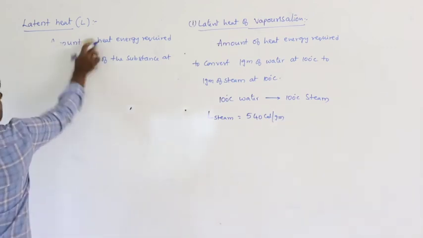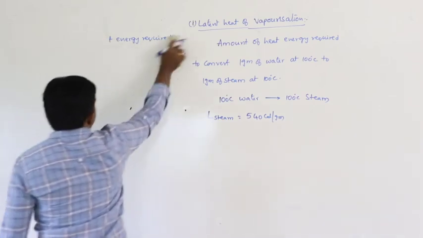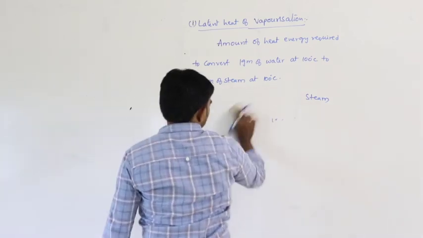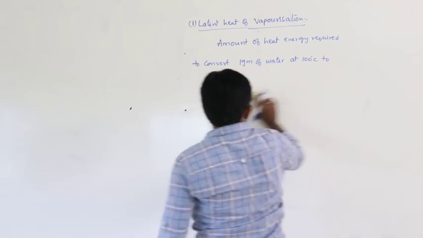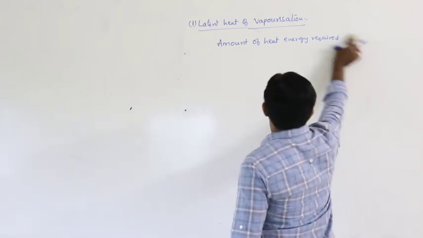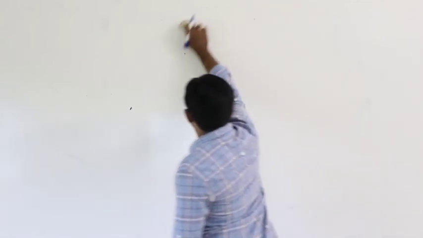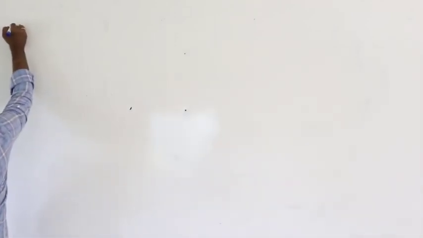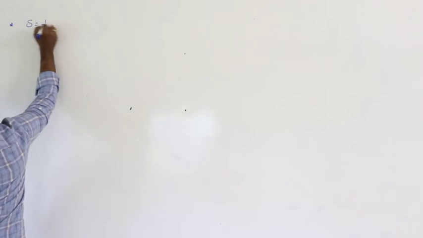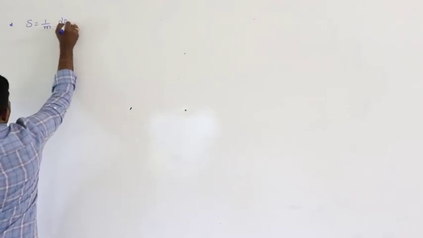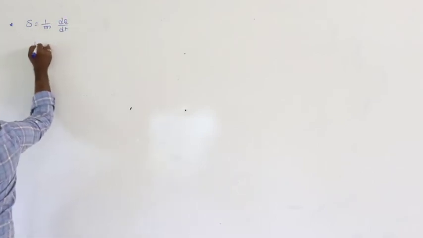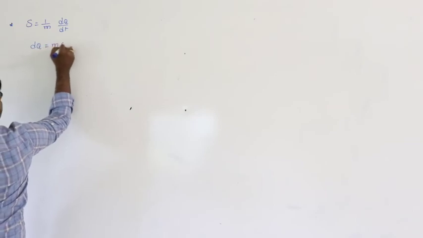So, in case of specific heat, s can be written as 1 by m into dq by dt. So, our dq can be written as m s dt.